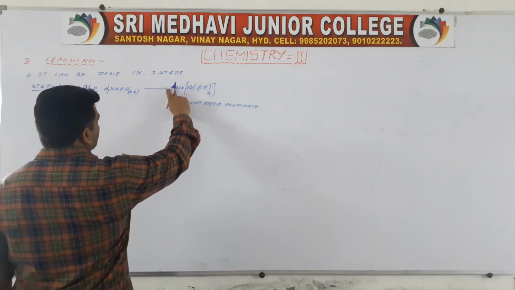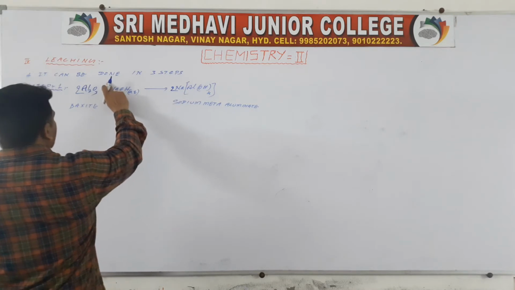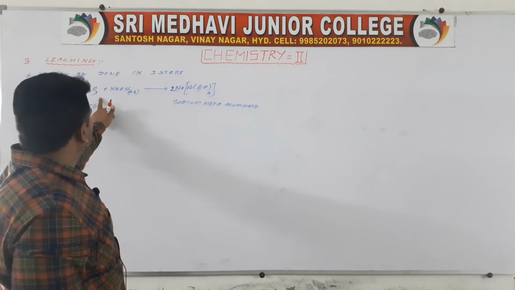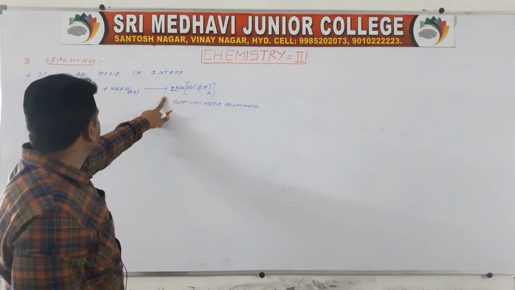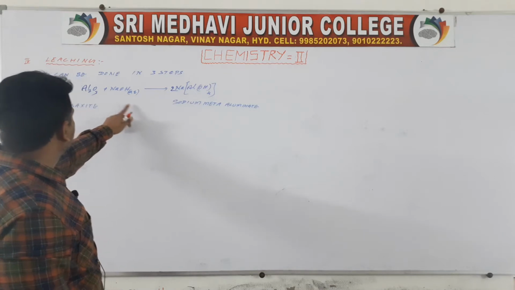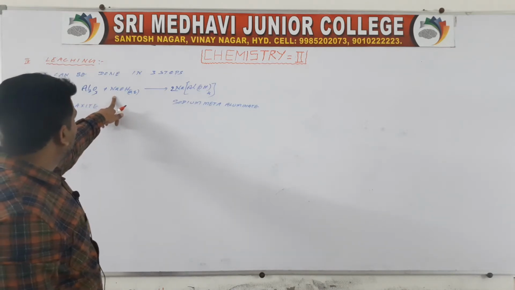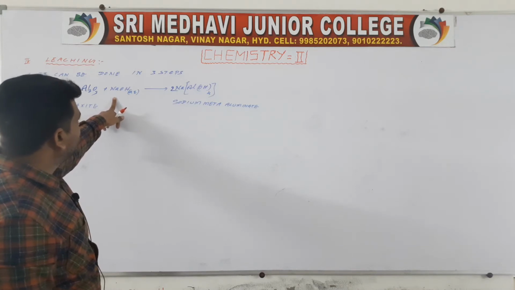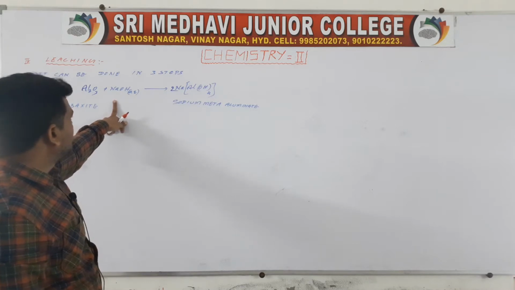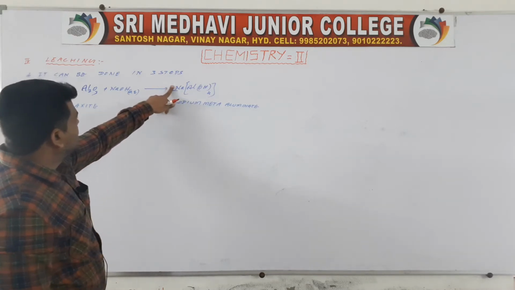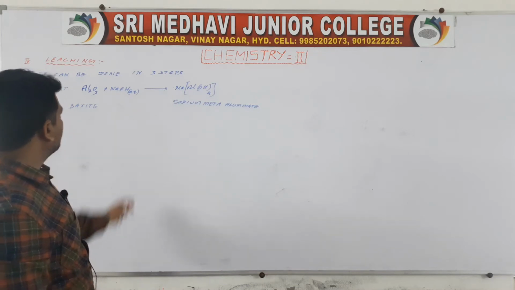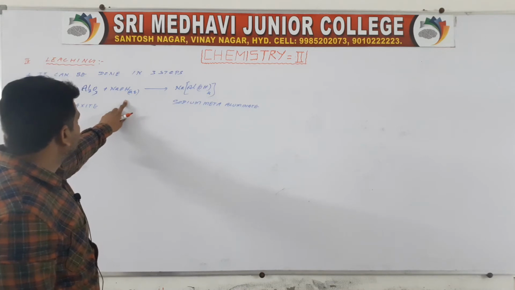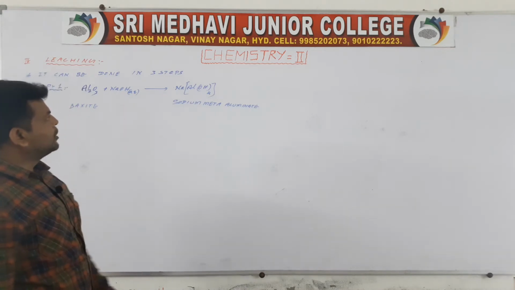If you take 2 NaAl(OH)4, then 4 2s are 8, then 2 sodiums, 2 3s are 6, then sodium meta-aluminate is formed. Here sodium, oxygens 3 plus 1, 4, then hydrogens 4.